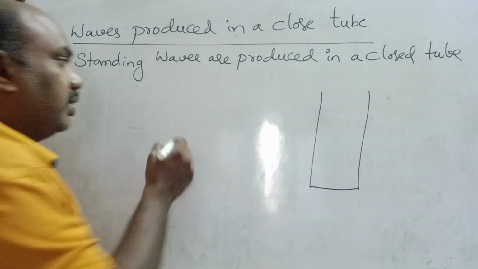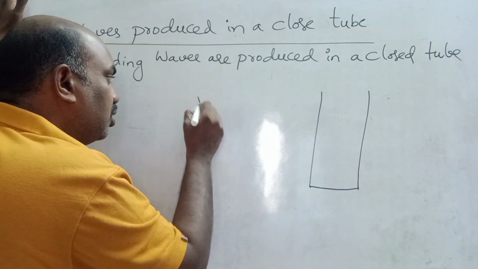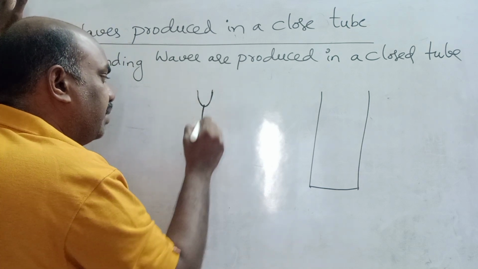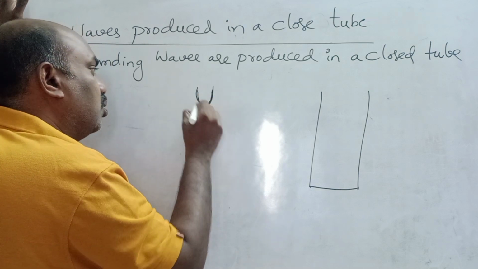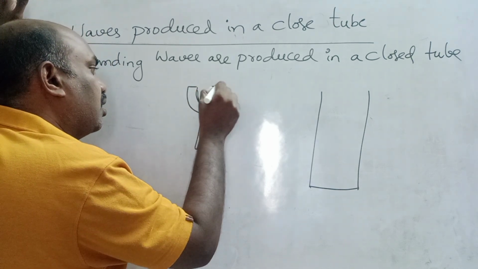Now, if you take a tuning fork, this is a tuning fork. You know that the tuning fork was invented by John Shore. This is called the stem. These are called prongs.